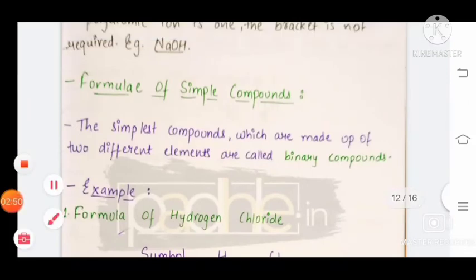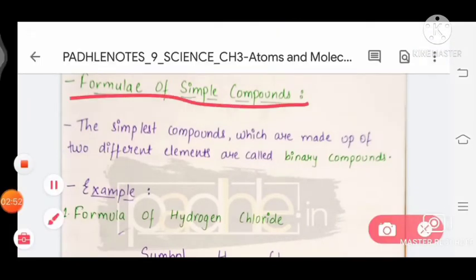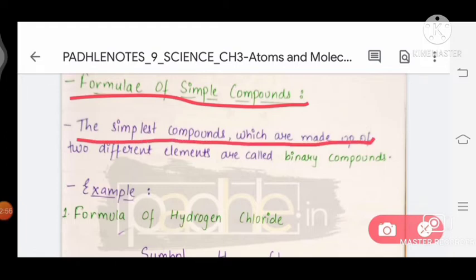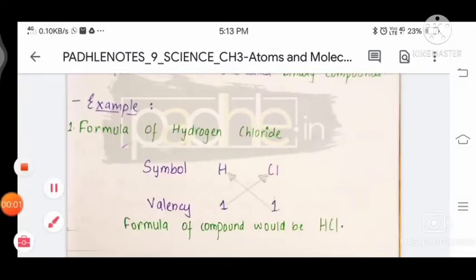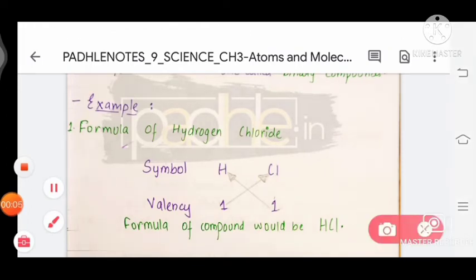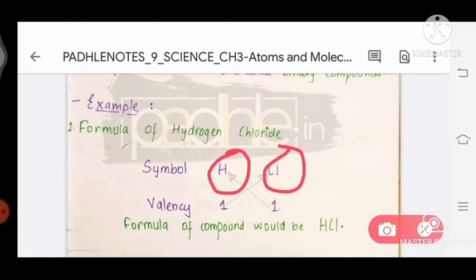Formulas of simple compounds. The simplest compounds, which are made up of two different elements, are called binary compounds. If we want to write the formula of hydrogen chloride, firstly we write the symbols of hydrogen and chlorine: H and Cl.